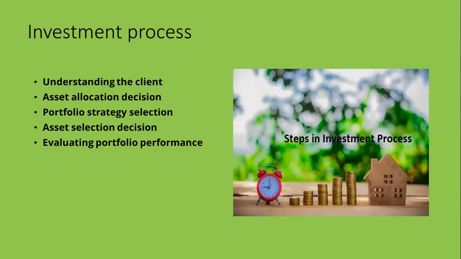Then the third process, here is another point we can tell for the asset allocation decision, where you can also decide whether you're going to invest in domestic assets or foreign assets. That also can be decided. Then we can go for the portfolio strategy selection, where portfolio means a combination of various types of securities.